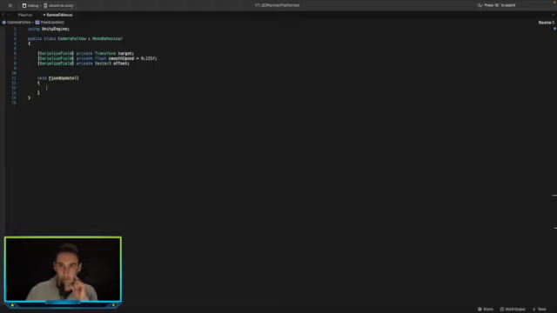So let's create a new Vector3. What we want this to be is the position that we want the camera to be in.